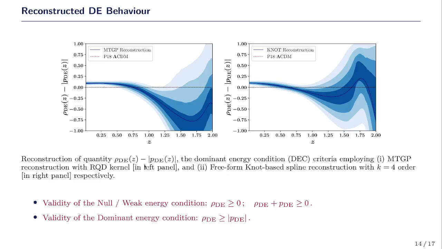So the results show the validity of the null energy, the weak energy and the dominant energy conditions. That means that although there is a deviation from the Planck ΛCDM behavior, the dynamical dark energy behavior can easily be modeled by scalar field theories, where the energy conditions hold true.